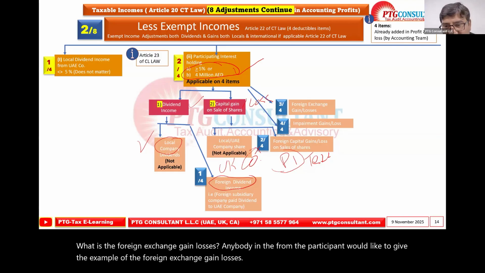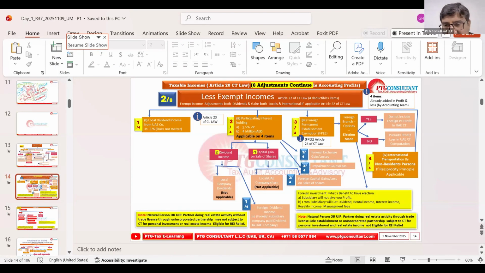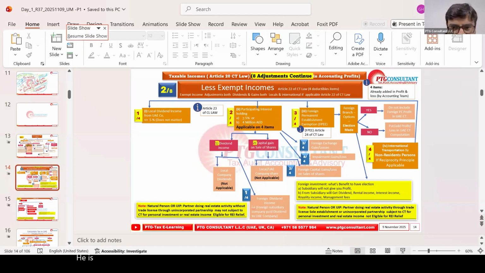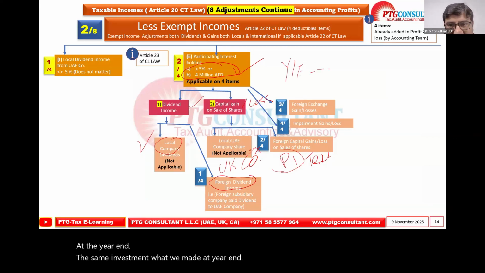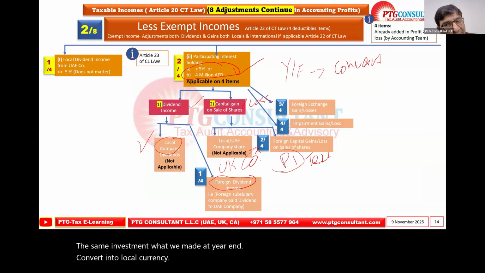Anyone from today's session? When we are buying and selling currencies, currency differential rate. Yes, nice. But here I just want to mention, you did the investment. At the year end, the same investment we made, if we convert it into local currency, as the outcome, it will be exchange gain losses, right?